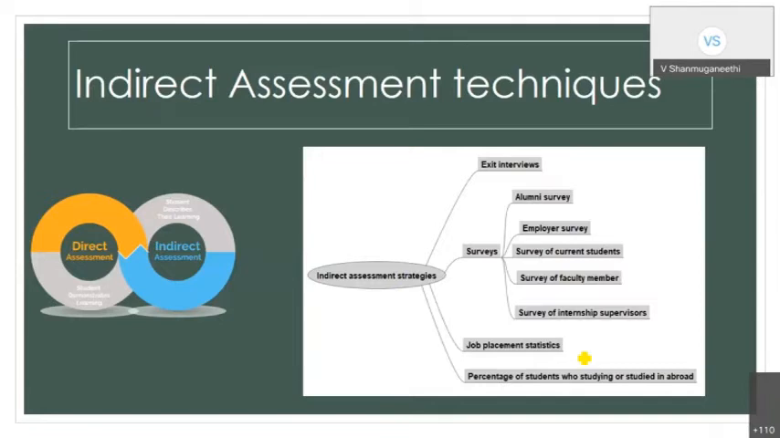Then I ask the student to go for an internship, then I get the employer survey and the student survey. So there are different survey techniques we can use, and these survey techniques help us get the learning experience. So direct and indirect assessment procedures play a major role for the teacher because this is the main component.